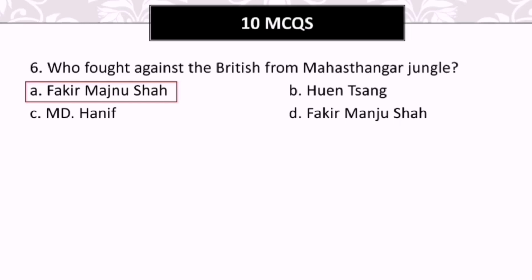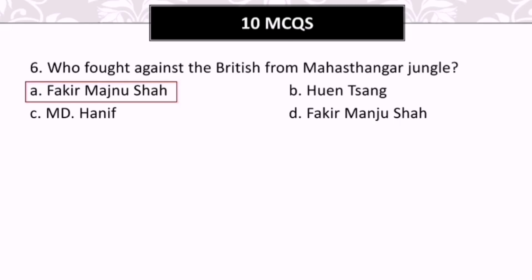That is why D will not be the correct answer. A here will be the correct answer. And you can see the option that is given in the C number, that is Muhammad Hanif. He was the primary teacher who collected the relics of Uari Bateshwar. And Huan Sang, he was a Chinese tourist, right?